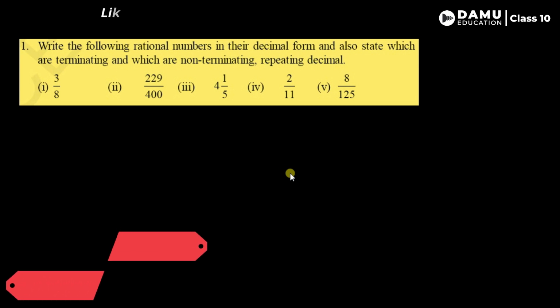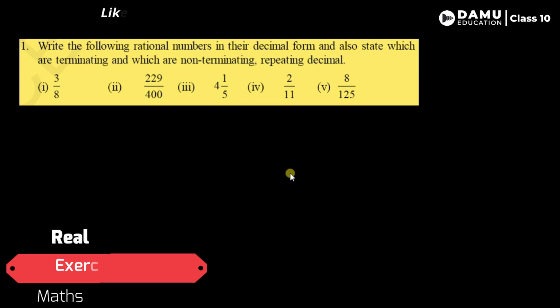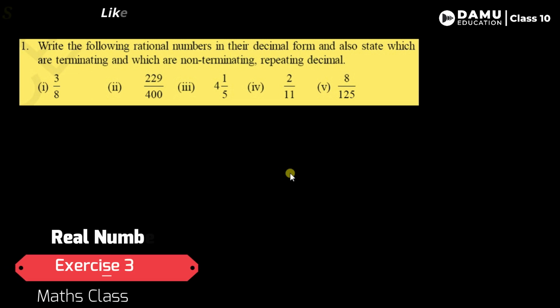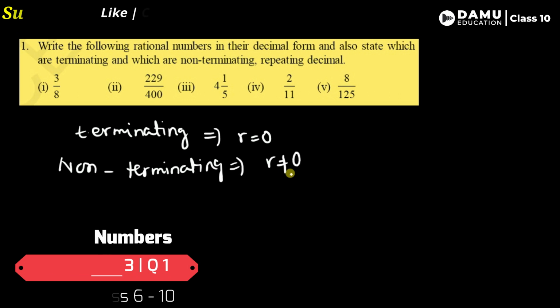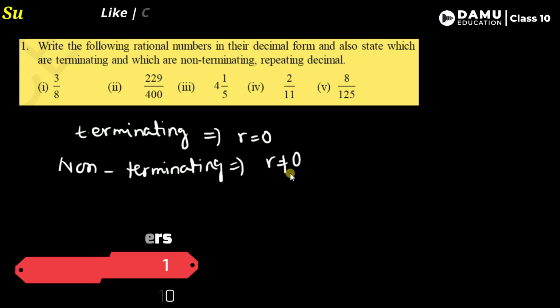Here is our first question: write the following rational numbers in their decimal form and also state which are terminating and which are non-terminating repeating decimals. So what is meant by terminating? Terminating means the remainder will be equal to 0. And non-terminating means the remainder is not equal to 0. So that is the case, terminating and non-terminating.